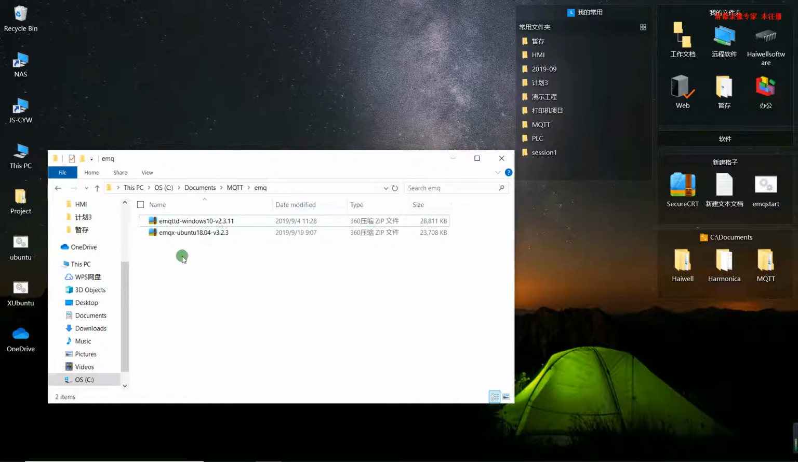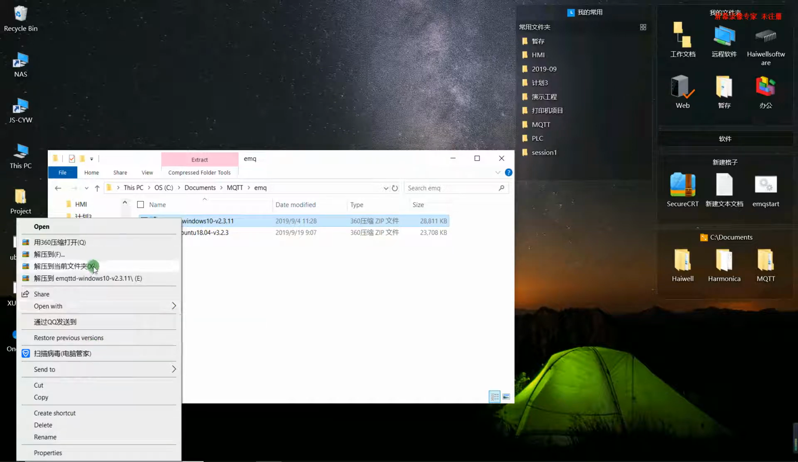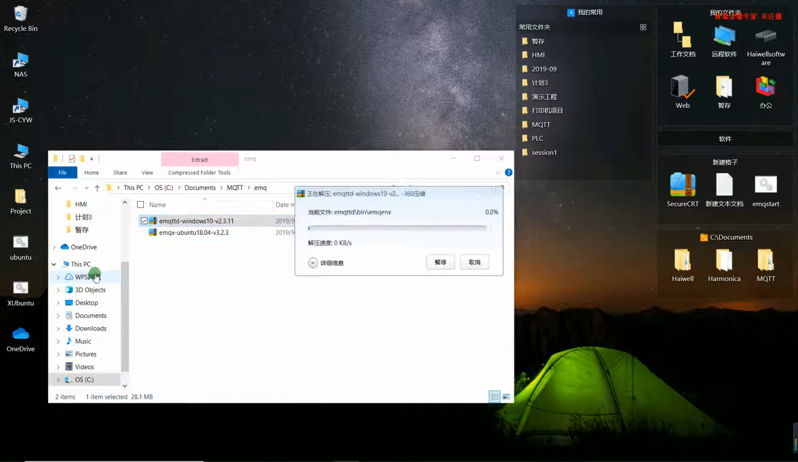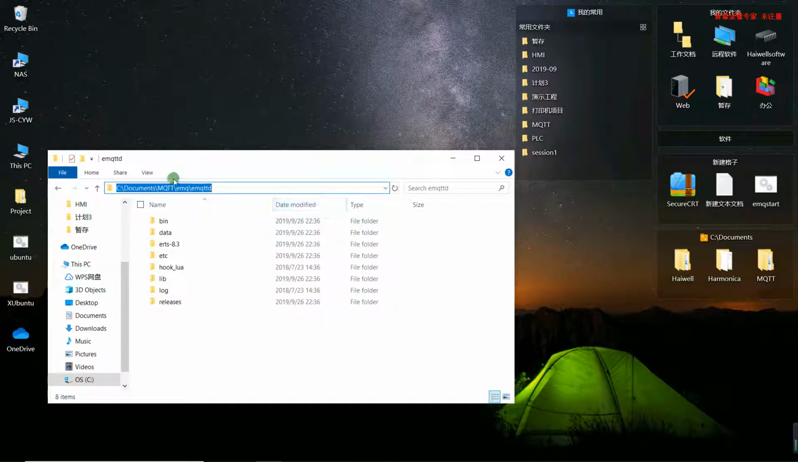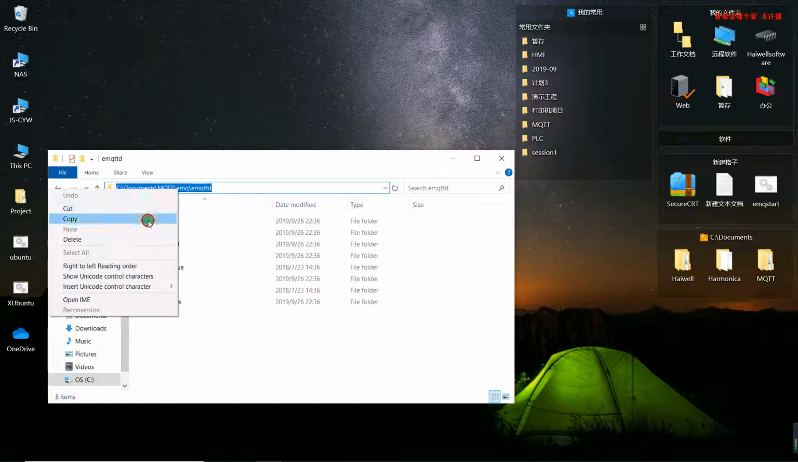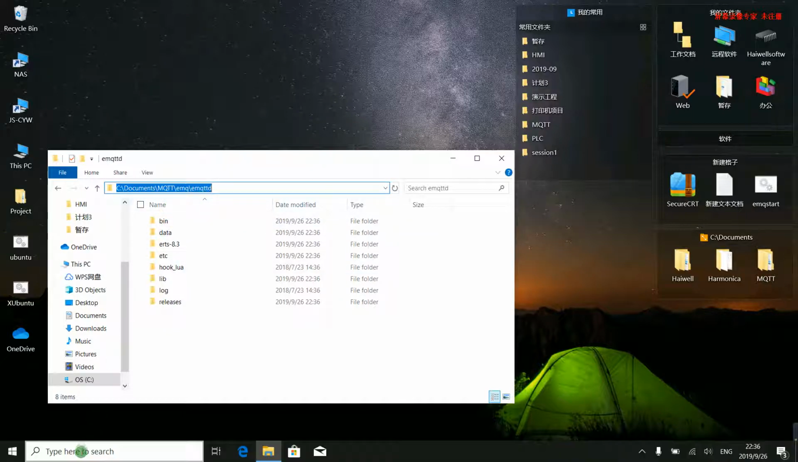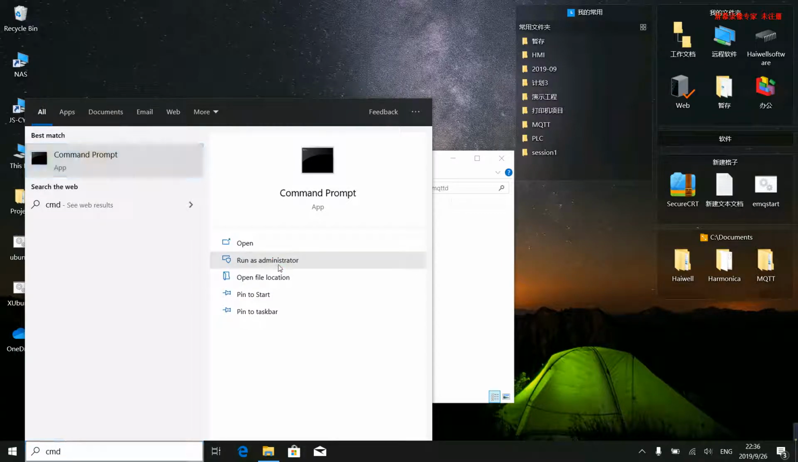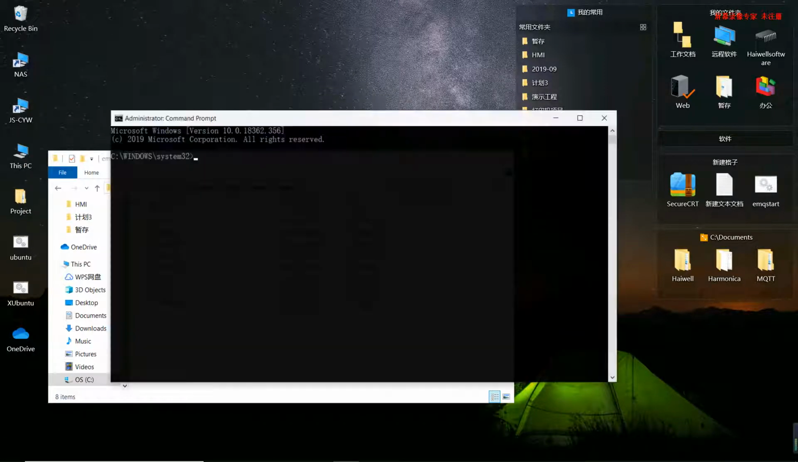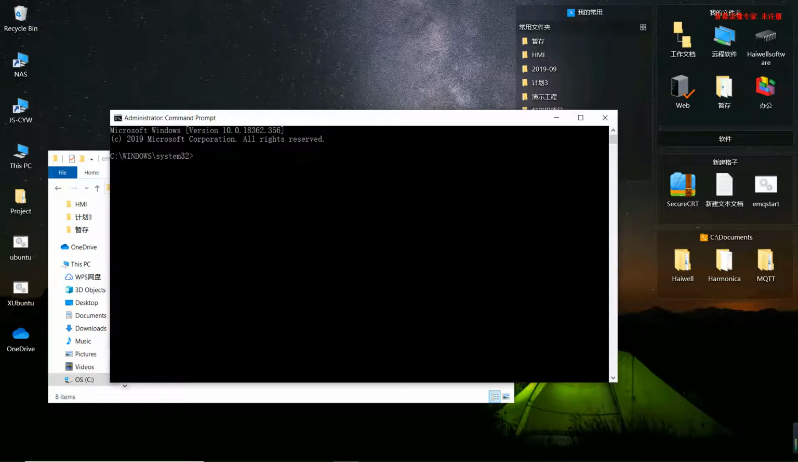After the downloading, you can move the zip file to any place of your computer and then unzip this file. Click on it, and then we can copy this file path. Next step is open command prompt of your computer and run as administrator. Going to use cd command to move to this file path